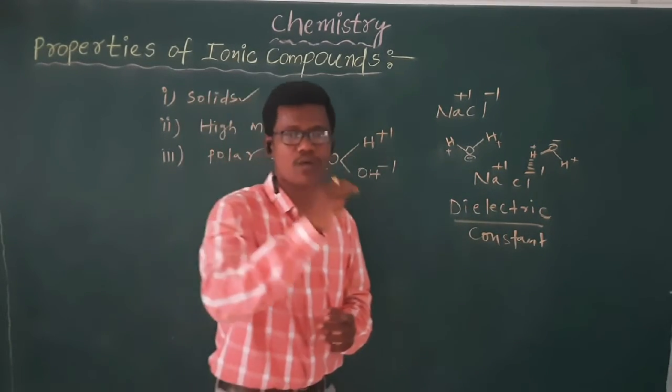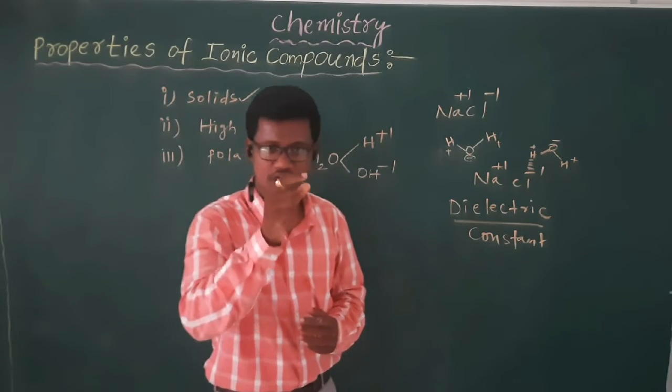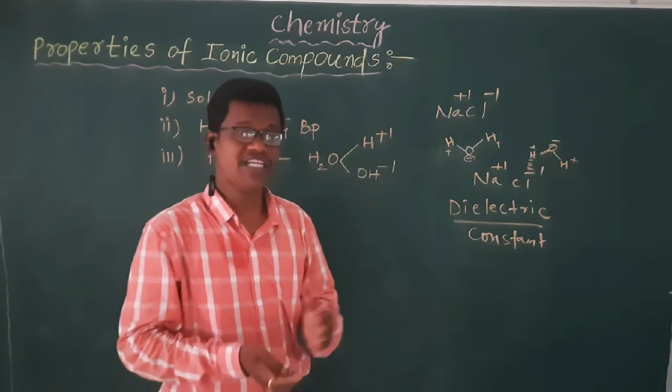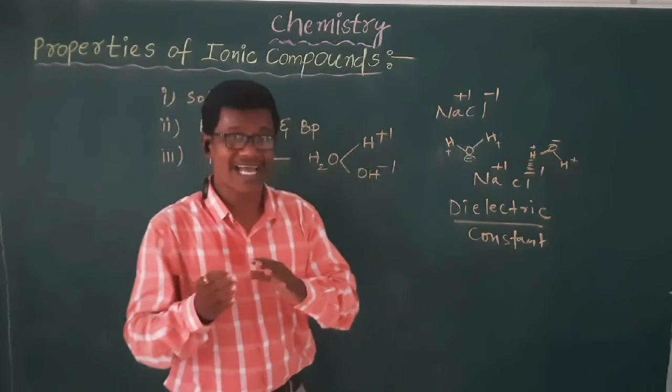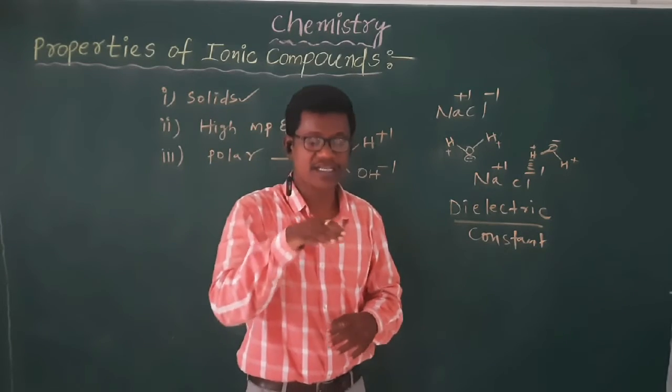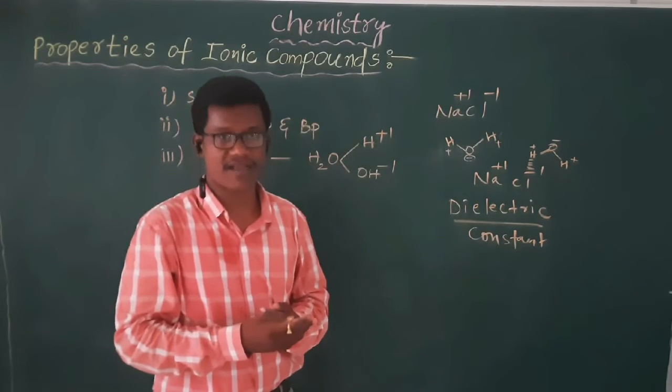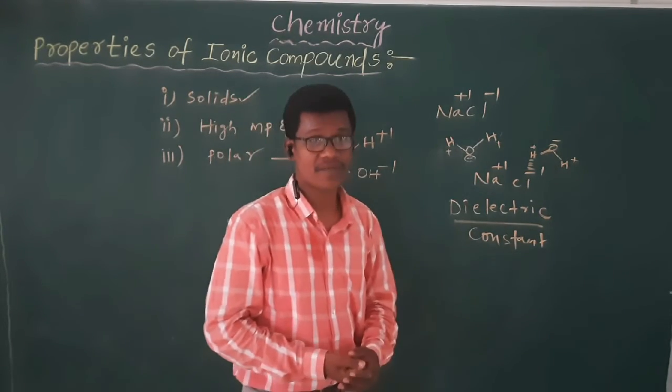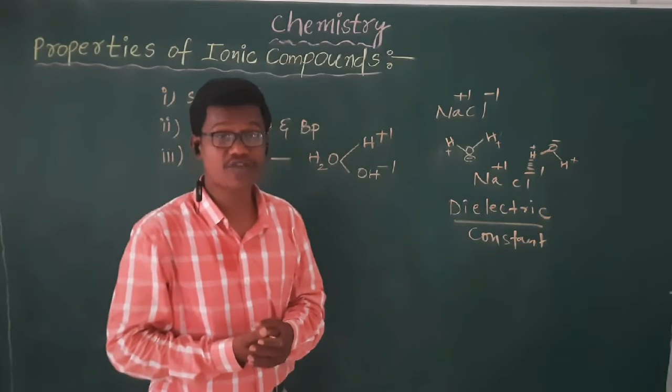When we add salt, NaCl, to the water, in between the sodium and the chlorine, greater attractions are present. Those attractions are going to break with the help of water. Why are the attractions going to break?